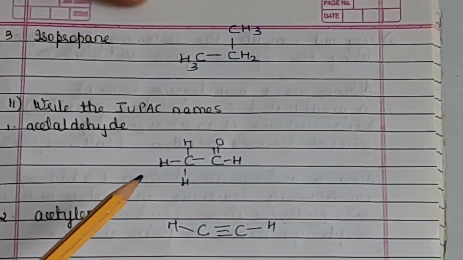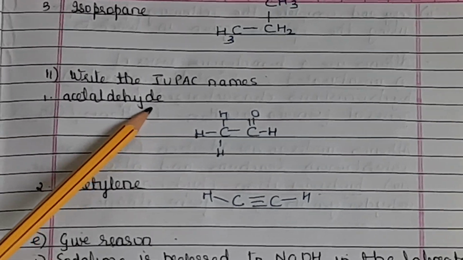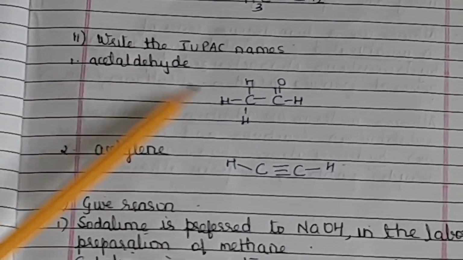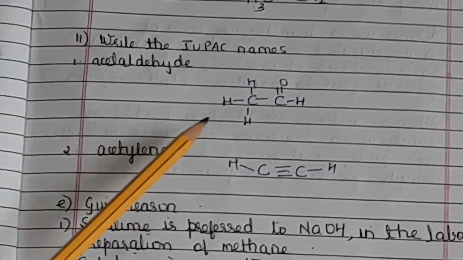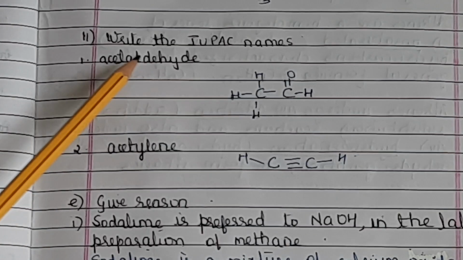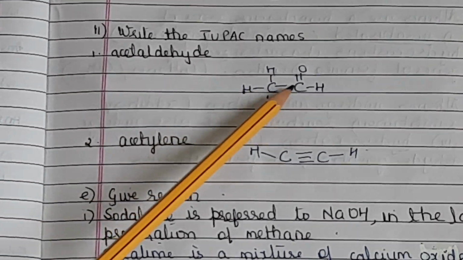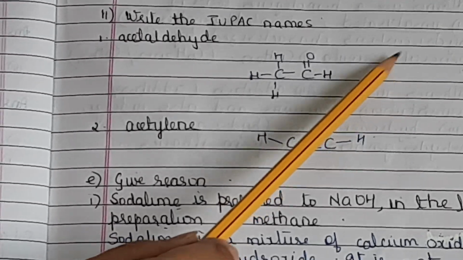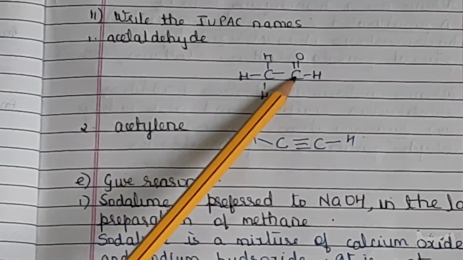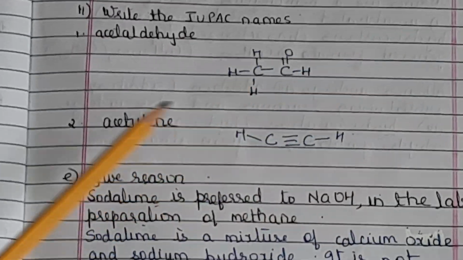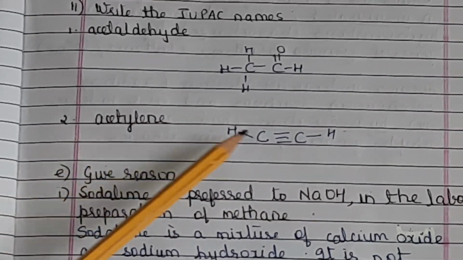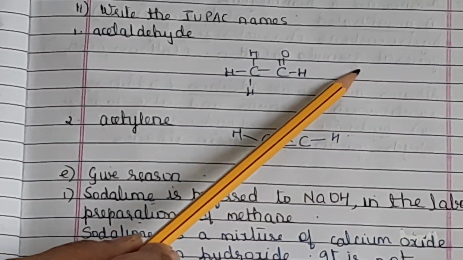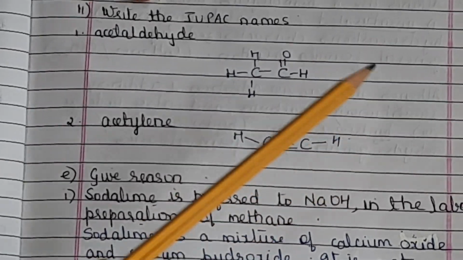Then write the IUPAC names for acetaldehyde. Acetaldehyde, this is the structure and you have to write the IUPAC name. This is the common name. So the IUPAC name will be ethanal. Just write that ethanal here. This is the structure which we have drawn. And acetylene, the IUPAC name will be ethyne. So write here ethanal and ethyne.